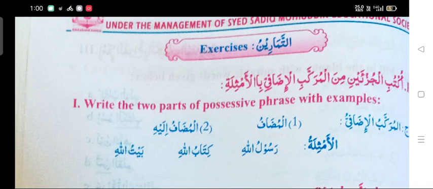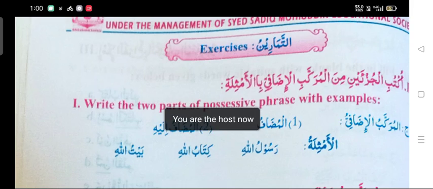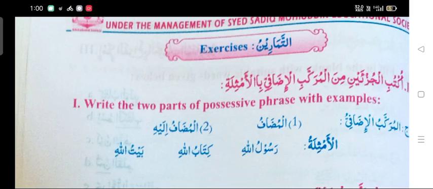The question will be given in your final exam under section 13. He will ask you uktub al juzain min al murakkab al idafi bil amsilati: write the two parts of possessive phrase with examples. In this way he will give you the question, but translation will not be given.